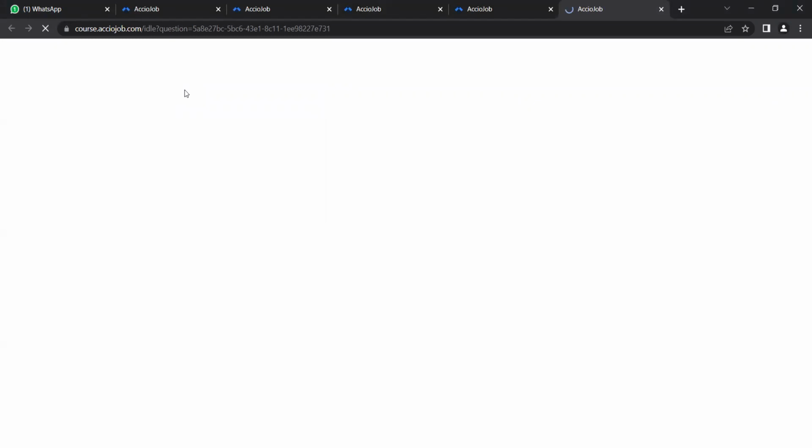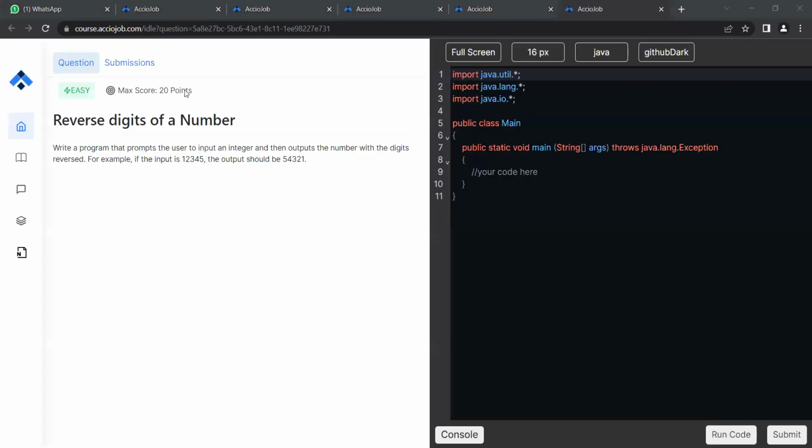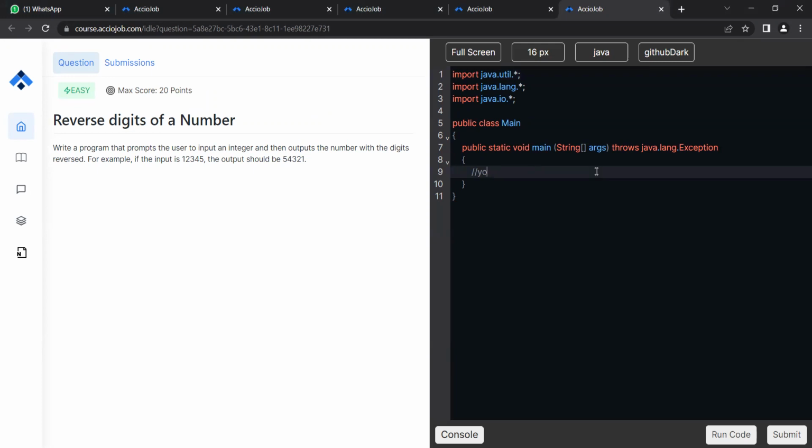Okay guys, in this problem we will be using the same concept that we learned in the previous one. We basically need to extract each digit and create a new number from it. So we can write a for loop. In this case, do we need a scanner? Yes, sir.